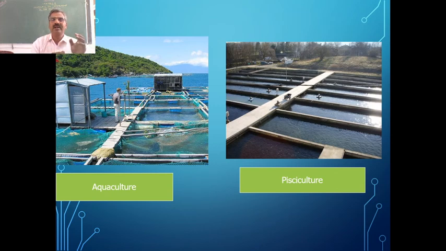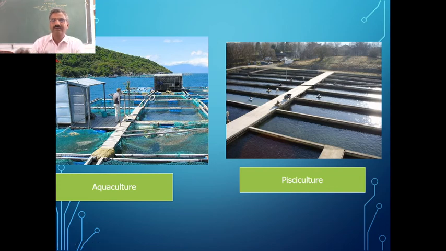And apart from that, we also rear some animals for commercial use, like oysters. Like pearl oysters we are having, and we can have aquatic plants, and this rearing of different organisms in water is what we call aquaculture.